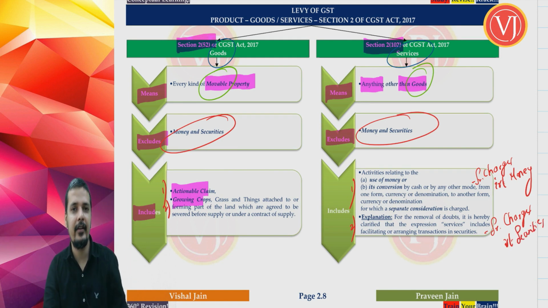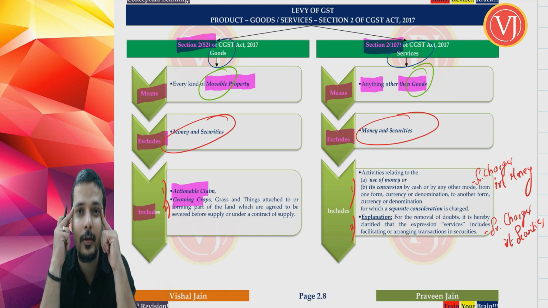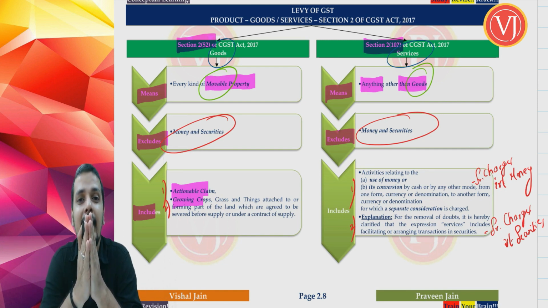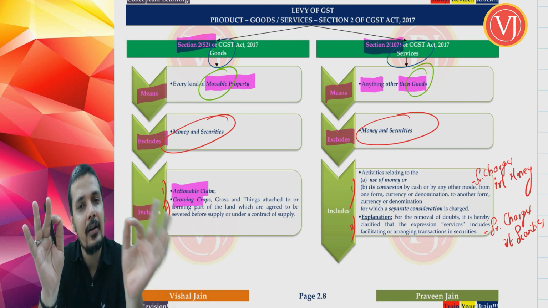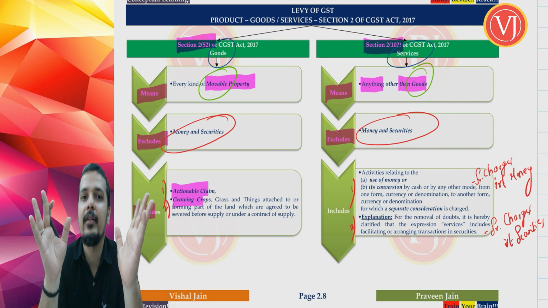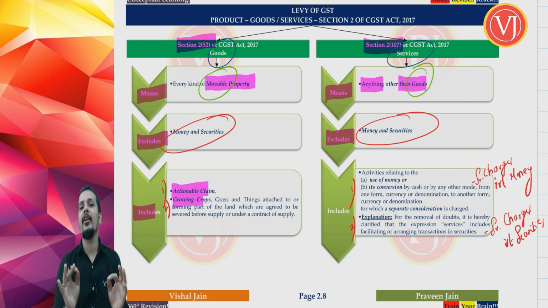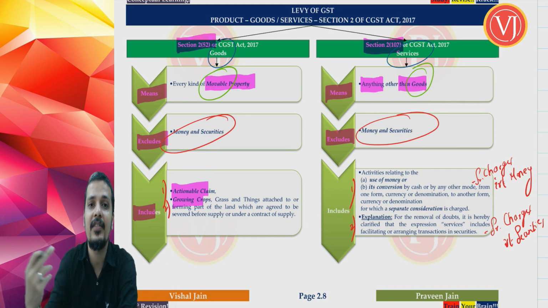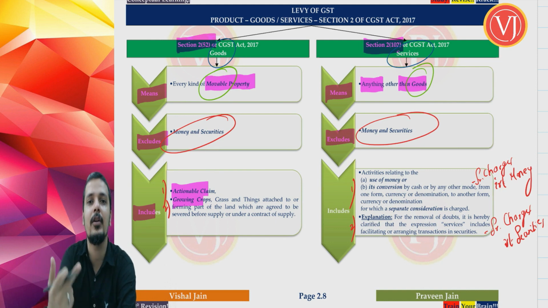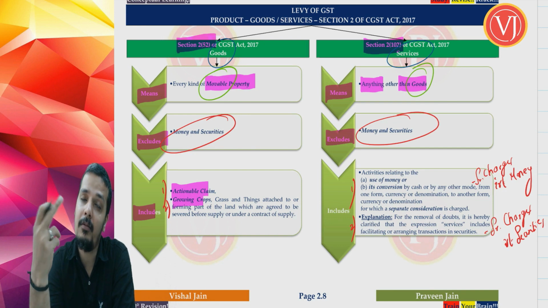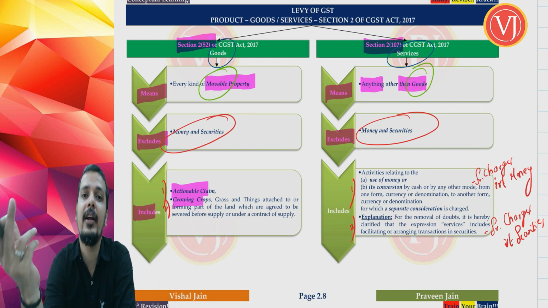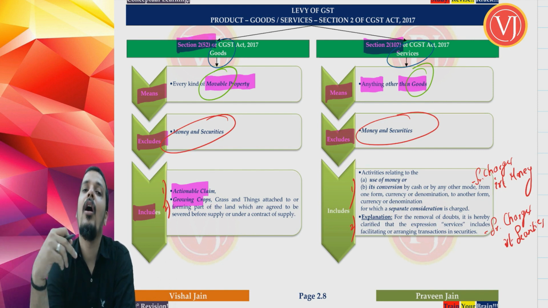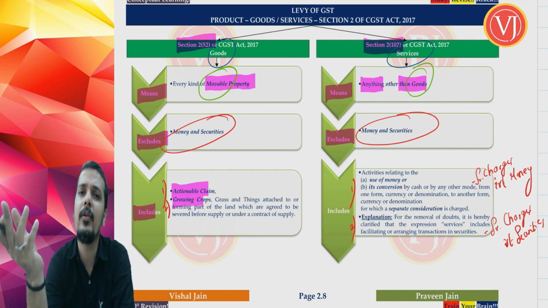Just now we have discussed some time back that money and securities is neither goods nor services, my friends, correct? What is the point was money and securities, they are not goods, they are not services. But we are not talking about money and securities, we are talking about service charges which are connected or which are in relation to that money or securities. So we are talking about the service charges which are related to either usage of money or service charges which are related to either usage of securities.